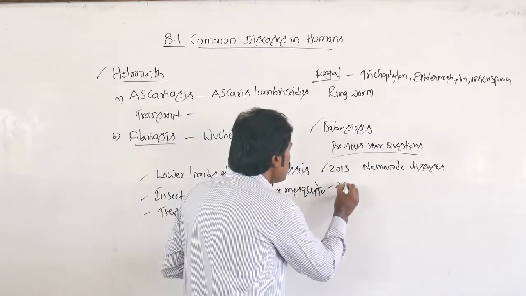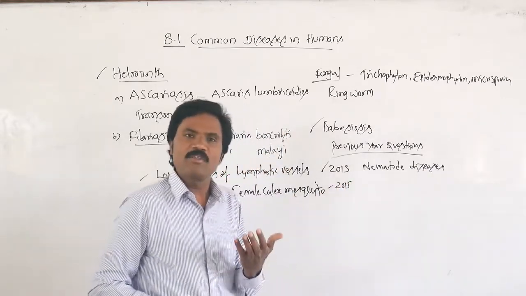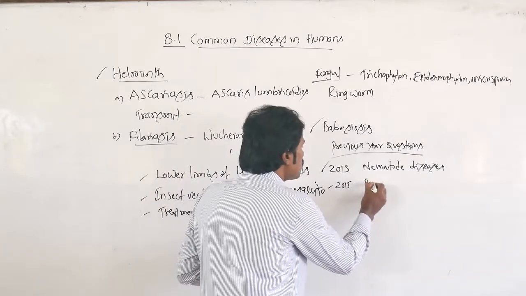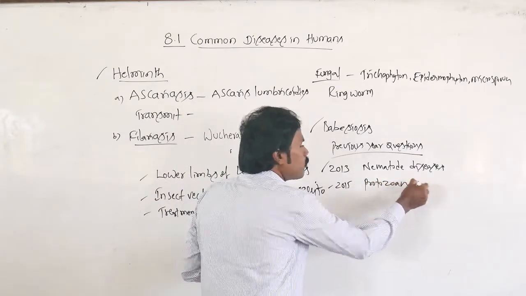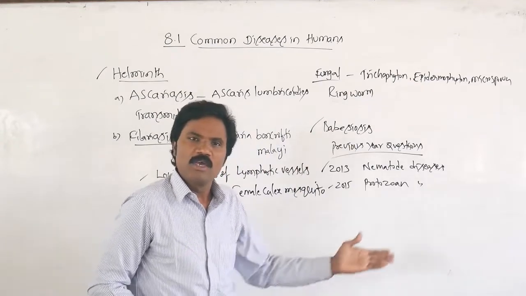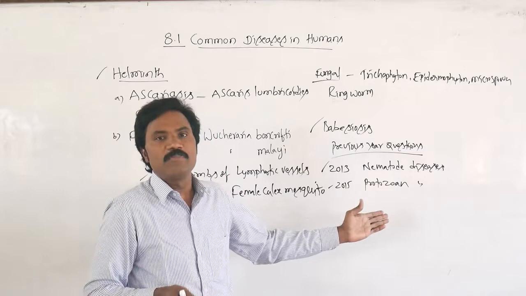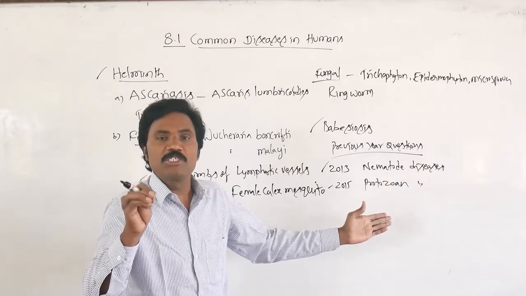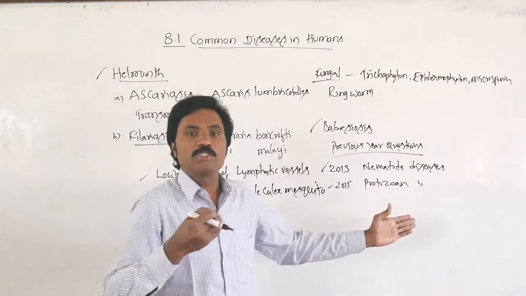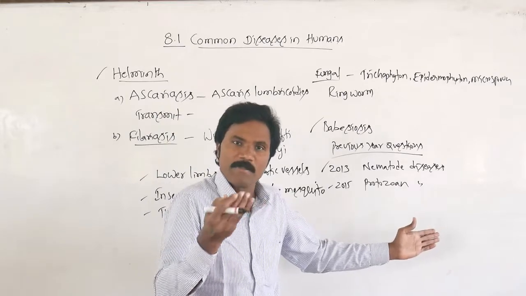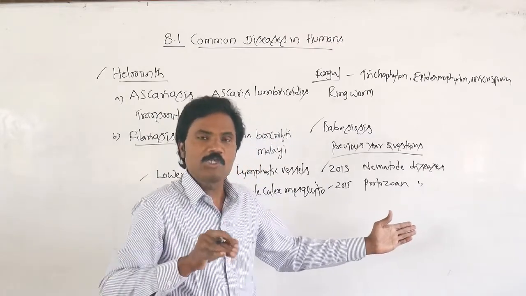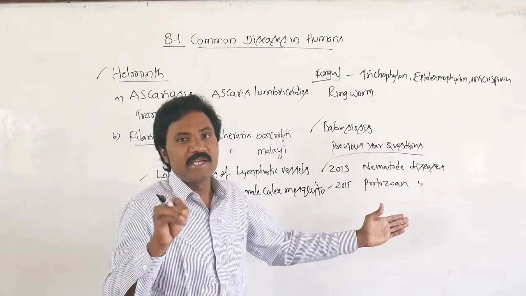Then in 2015 they asked related to protozoal diseases. Normally they asked about the active form of amoebic dysentery. Normally it takes which type of food material? So the active form of amoebic dysentery, Entamoeba histolytica, what does it eat inside the host?